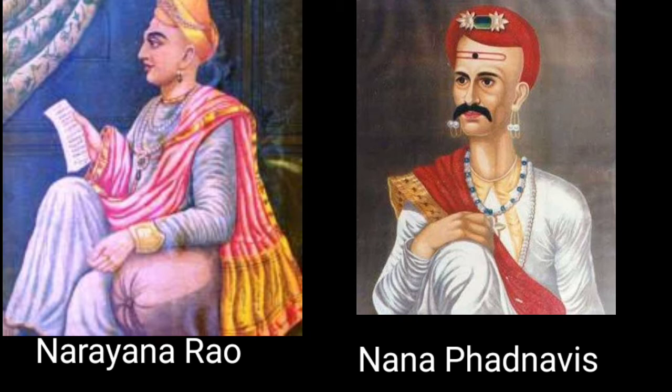It was not accepted by a party in Pune under the leadership of Nana Patnavis. They were against Raghunath Rao. They said that we have to accept only that infant born to Gangabai as the Peshwa. So that led to the conflict between Raghunath Rao and Nana Patnavis. So Raghunath Rao approached the British for help and signed a treaty with them.